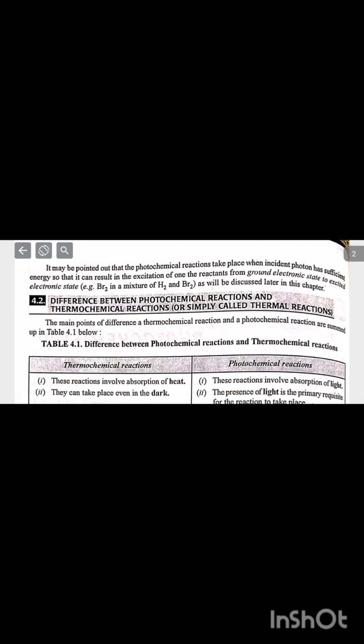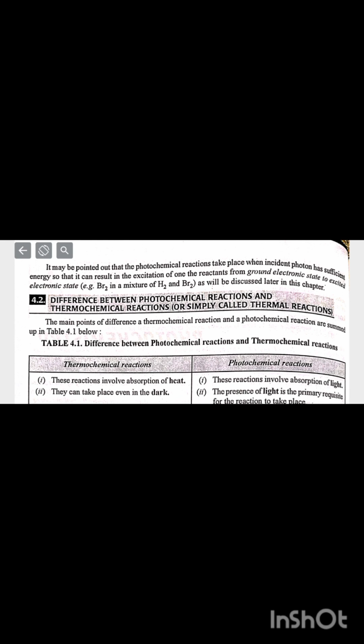It may be pointed out that the photochemical reaction takes place when the incident photon has sufficient energy so that it can result in the excitation of one of the reactants from ground electronic state to excited electronic state, as will be discussed later in the chapter.